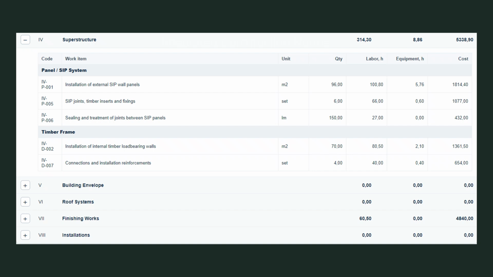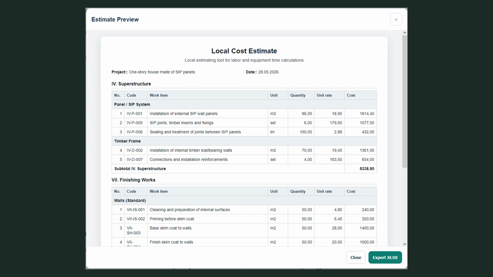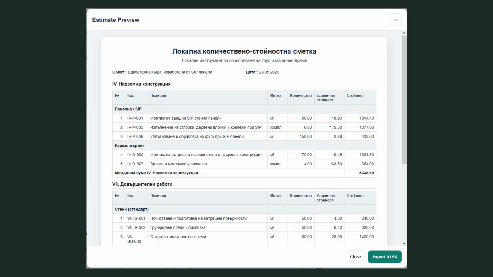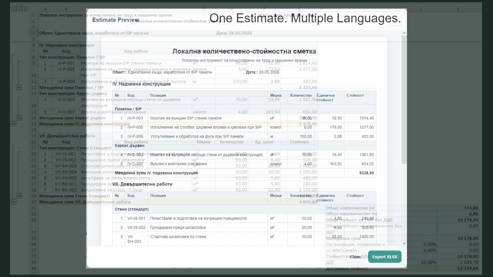Labor norms, equipment time, and costs are already connected to each construction technology. Generate a structured estimate instantly and review it in your preferred language. The same estimate can be presented in multiple languages without rebuilding the project.